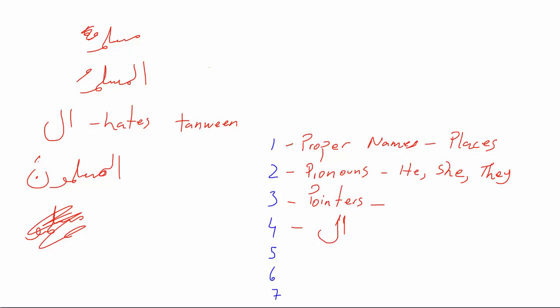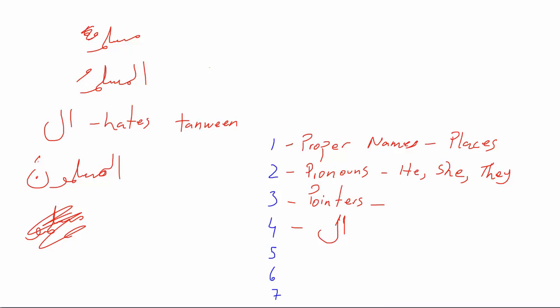So when you say al-kitab or al-muslimun, these are definitely some specific group of people you're talking about, some specific person you're talking about. Al-kitab, it's the book. It's a specific book that you're talking about. Then basically Alif Lam will make something proper.